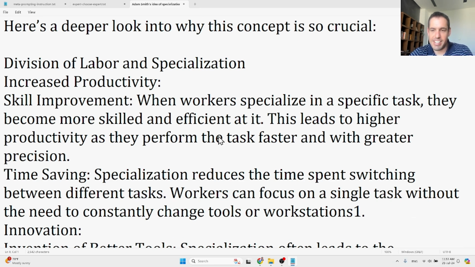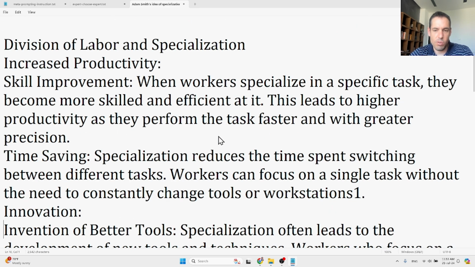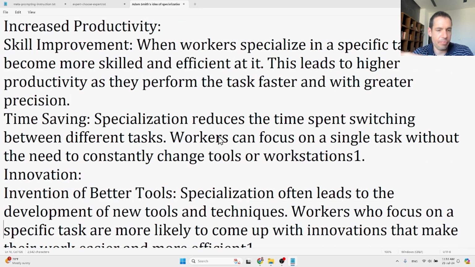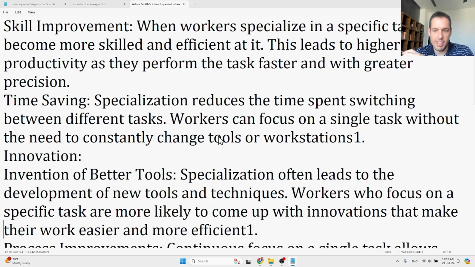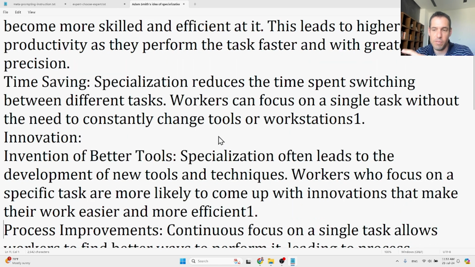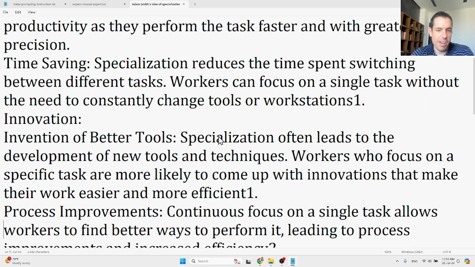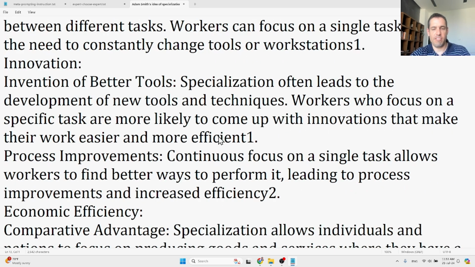Specialization reduces the time spent switching between different tasks. Workers can focus on a single task without the need to constantly change tools or workstations. Innovation, invention of better tools. Specialization often leads to development of new tools and techniques. Workers who focus on specific tasks are more likely to come up with innovation that makes their work easier and more efficient. Process improvement. Continuous focus on a single task allows workers to find better ways to perform it.